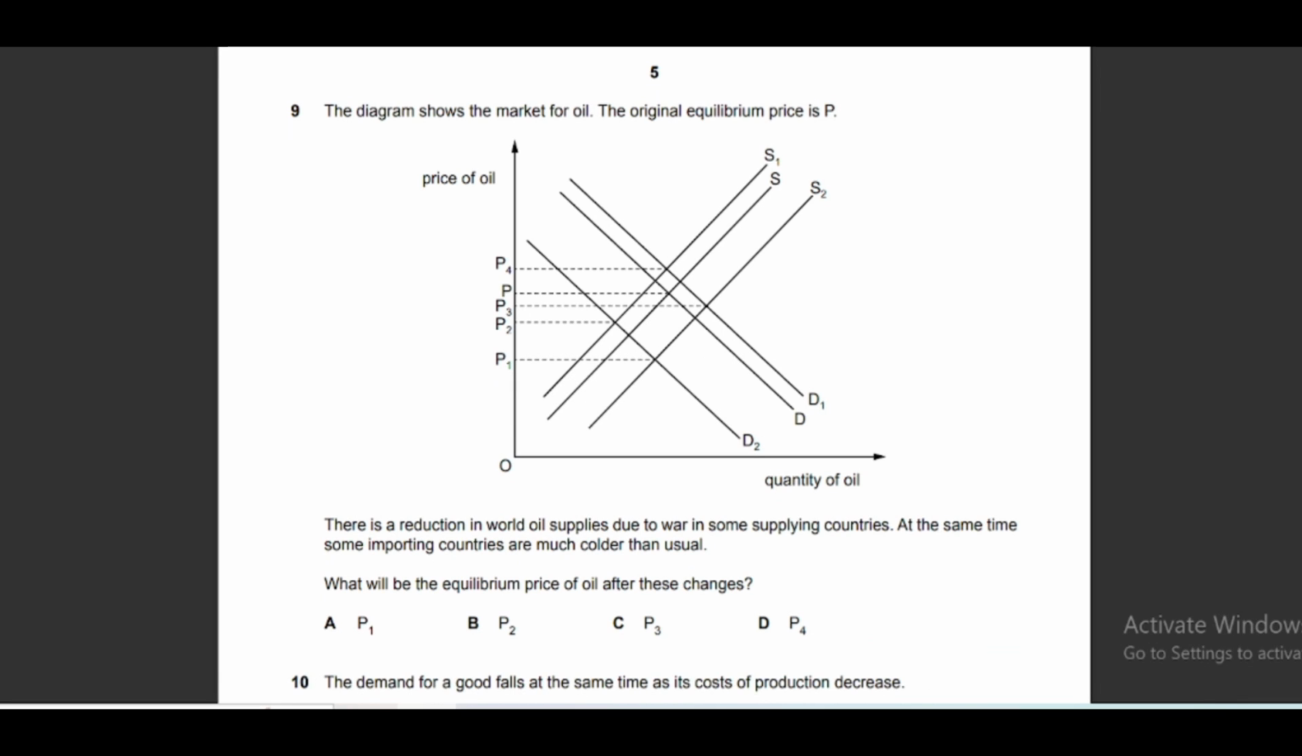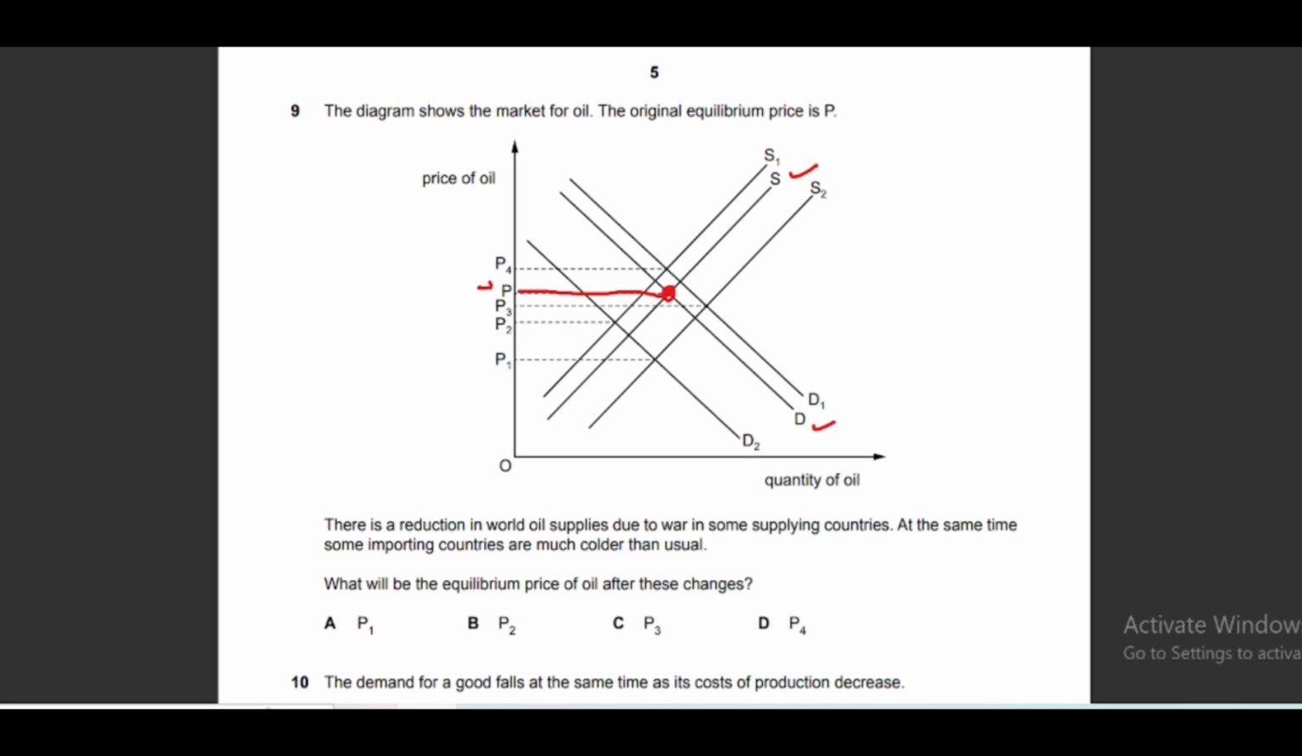Okay, moving to question number 9. The diagram shows the market for oil. The original equilibrium is at P. So this is price P, where the original equilibrium takes place at this point. It means the demand curve is D and the supply curve is S, because D and S intersect each other at this point.